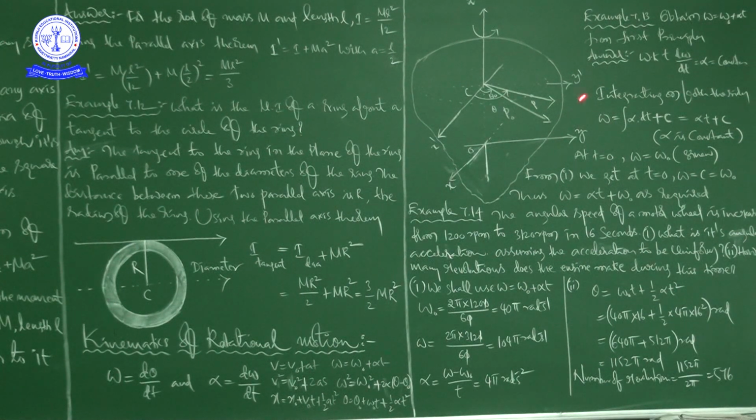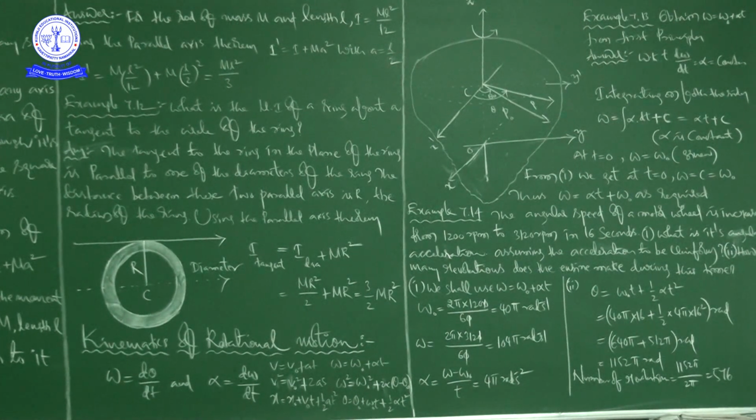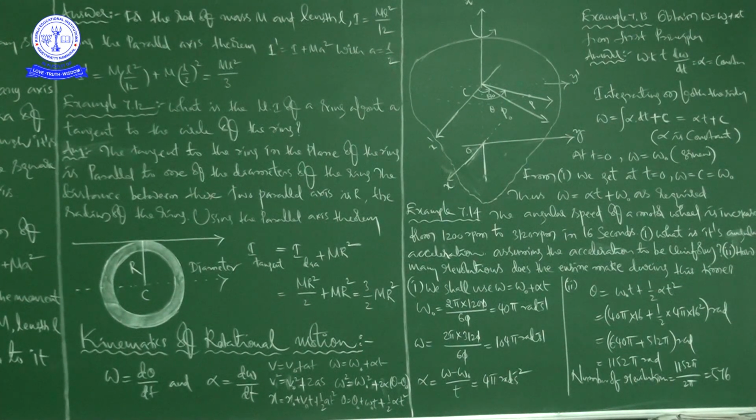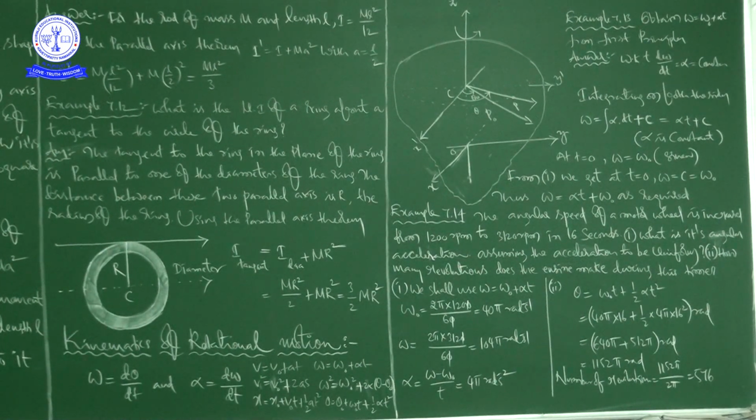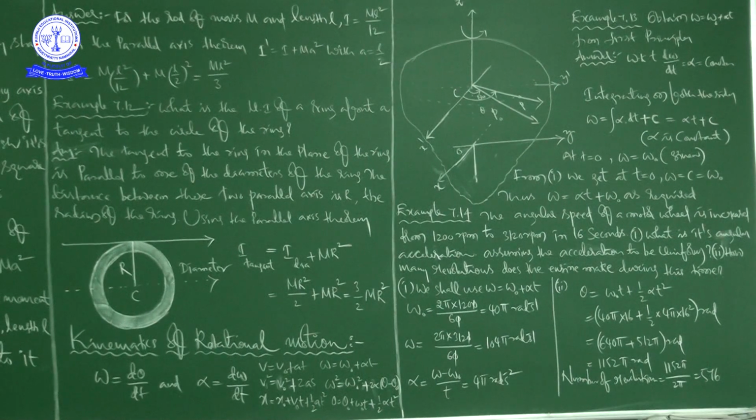And after that we discussed two example problems. In one example problem we proved the first equation of rotational motion, that is omega is equal to omega naught plus alpha t. In the second, example 7.14, based on the given information and situation, he asks to calculate the angular acceleration in one case, which we did, which is 4 pi radians per second square.